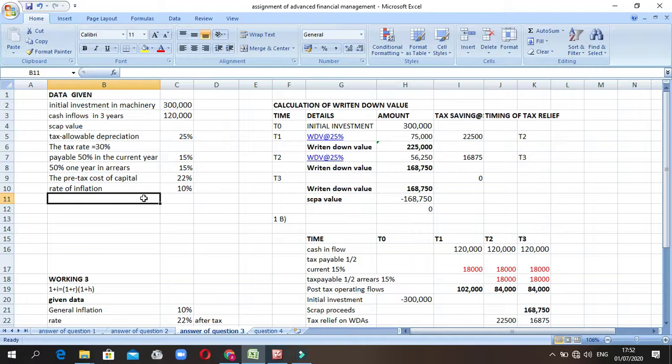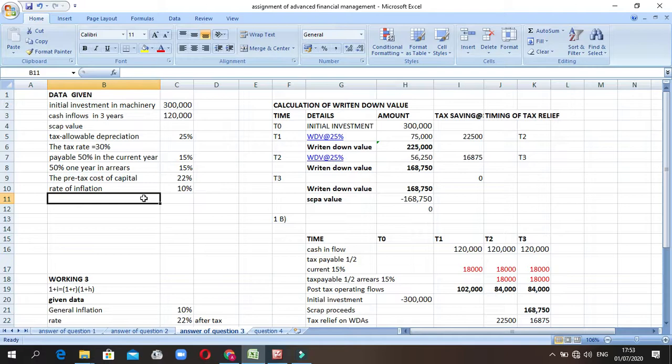There is no scrap value given. The allowable depreciation is 25%. The tax rate is 30%. Tax is payable 50% in the current year and 50% in arrears, so 15% each, because it is 50-50, and the tax must be paid 100%.